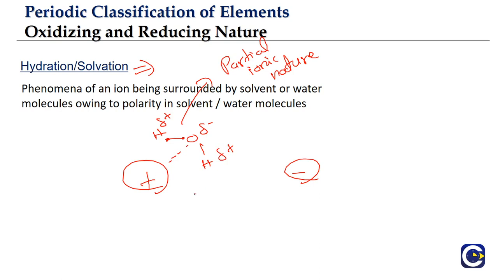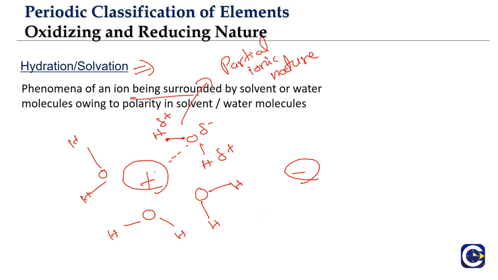Partial positive. So all the oxygens will arrange themselves as if they are facing close to the cation. So you can see there will be some kind of a layer. Okay, not just one layer. If oxygens are approaching closer to the cation, you can have one more layer of particles being formed. So you can have multiple layers. It is not just one layer of water molecules surrounding it; you can have multiple layers of water molecules surrounding it. That can happen. So we call this process hydration or solvation.